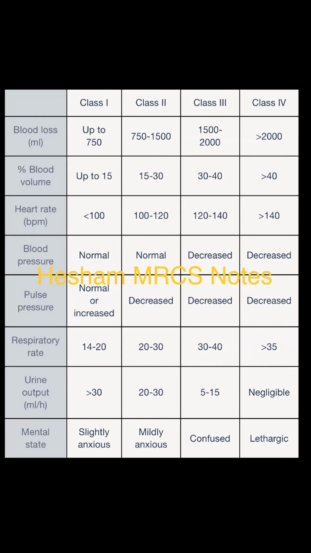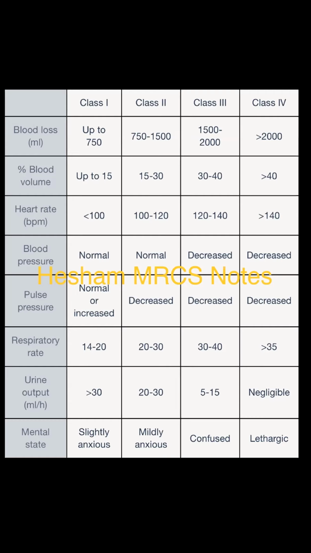It is important to remember that blood pressure starts to decrease in class 3 only, in class 3 and 4. Okay, class 1 and 2, normal blood pressure. So blood pressure starts to decrease in class 3. Heart rate starts to increase in class 2.